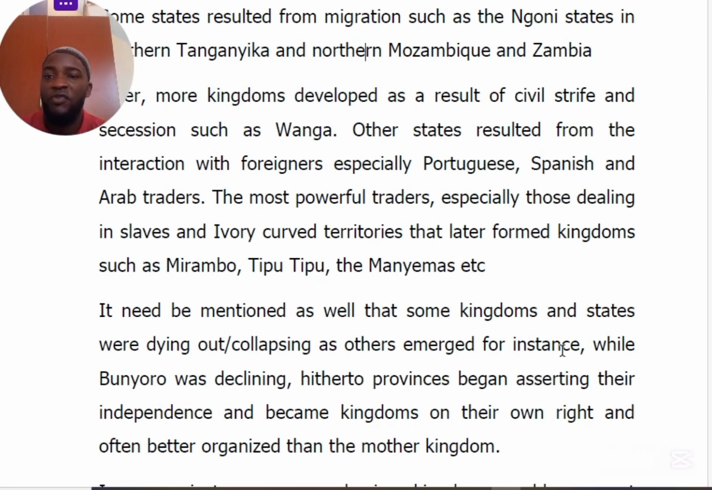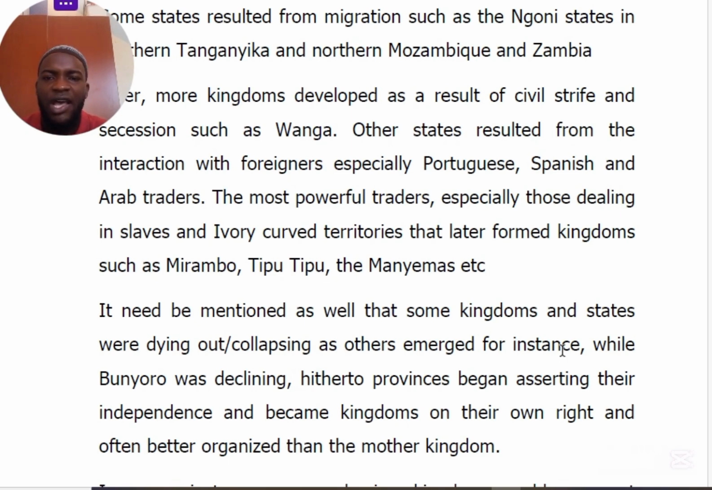Mirambo under Chief Mirambo. Look at Tippu Tip. We have Buganda under the Kabaka. We have Bunyoro under Omukama Kabalega. These societies developed due to the fact that they were well structured, with able and capable strong leaders that played a key role in their formation.